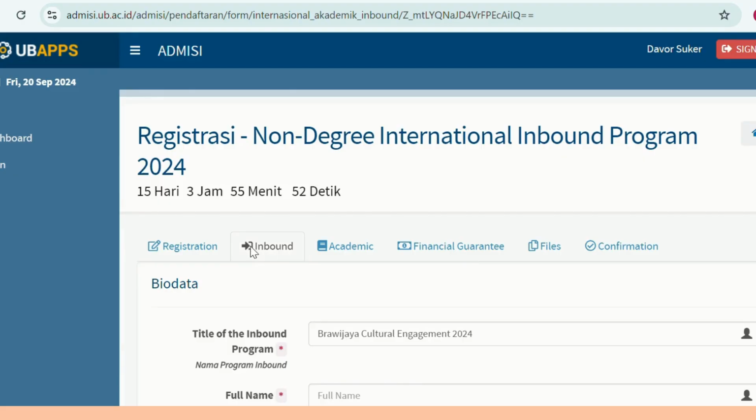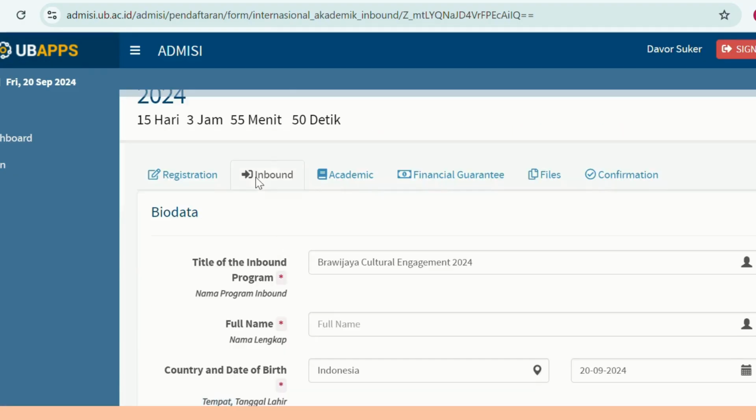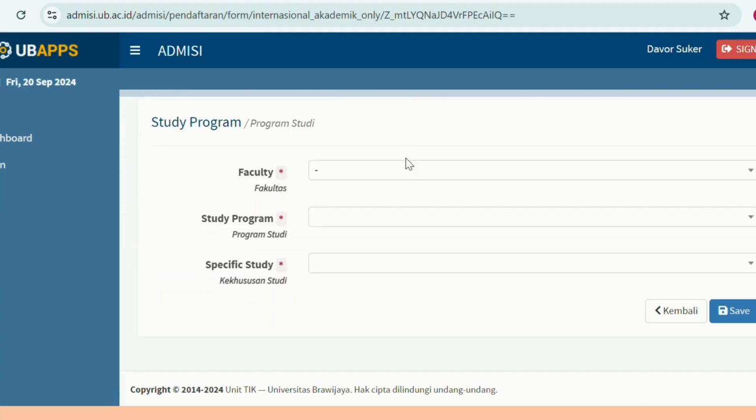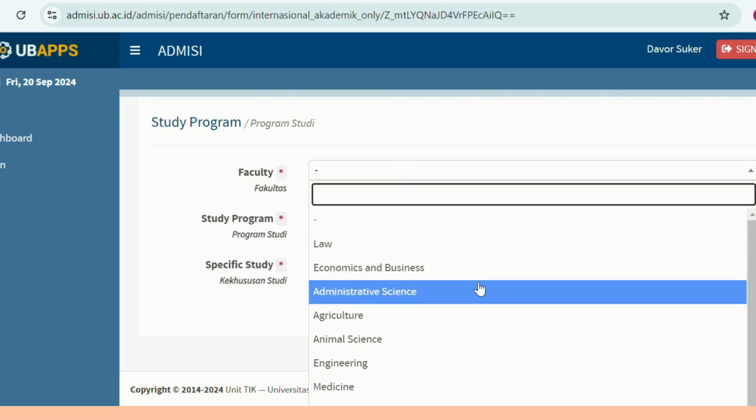After you finish filling in the biodata, we go to the academic part. In the academic menu, there are 3 boxes. The first one is to choose which faculty under Universitas Brawijaya hosts the exchange program you are currently attending. There is a list of faculties.